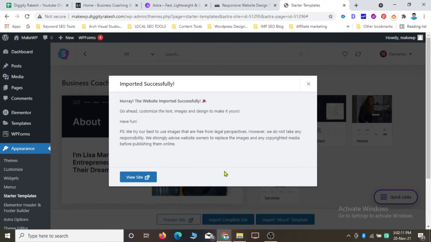You can see that it's completely imported. Just need to click on View Site.